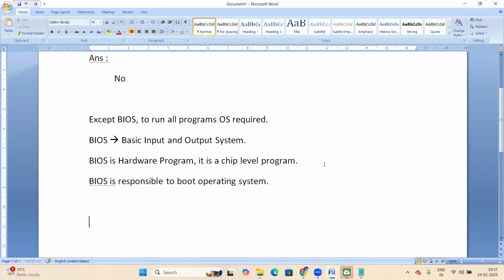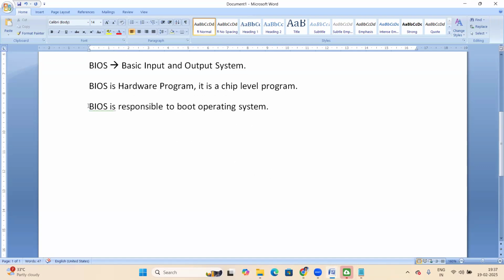So your BIOS is responsible to boot the operating system. BIOS is responsible to boot OS here. So what is booting here? What is exactly booting?